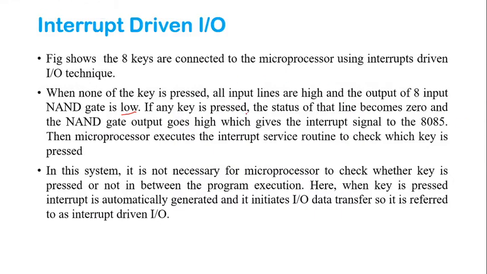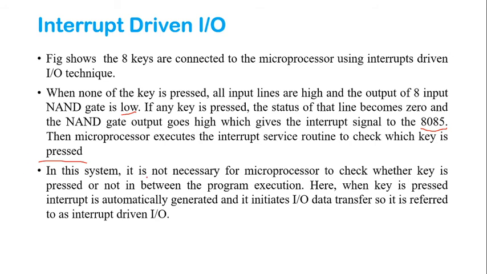If any key is pressed, the status of that line becomes 0 and the NAND gate output goes high, which gives the interrupt signal to the 8085. Then the microprocessor executes the interrupt service routine to check which key is pressed. Out of the 8, it checks which key is pressed.